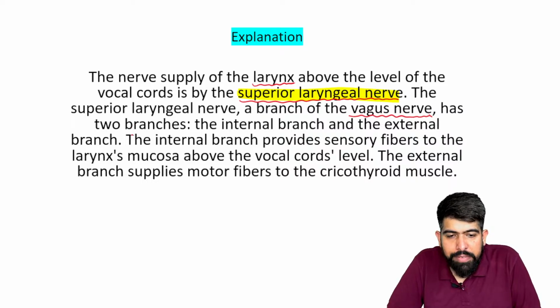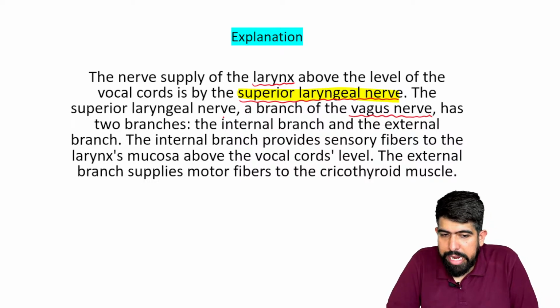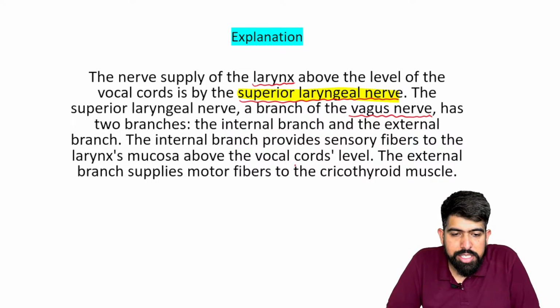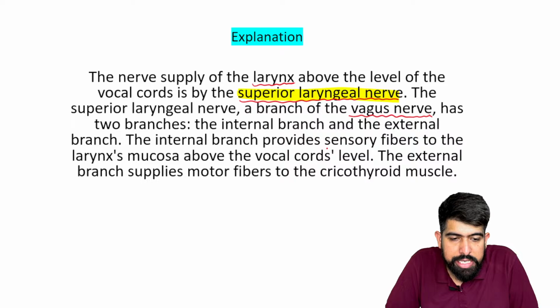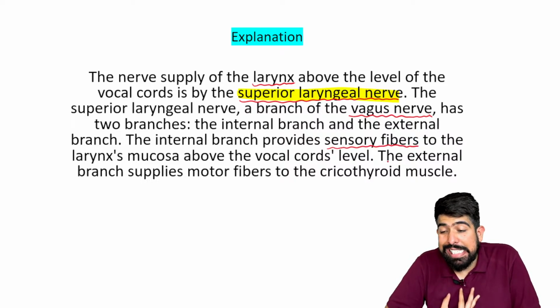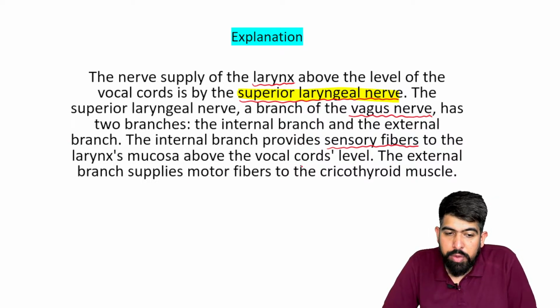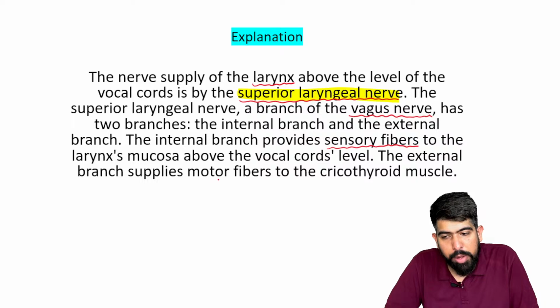The superior laryngeal nerve has two branches, the internal branch and the external branch. The internal branch provides the sensory fibers, which supply sensation to the laryngeal mucosa above the vocal cord level.